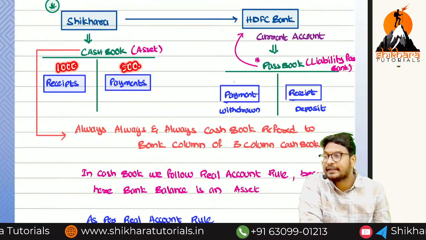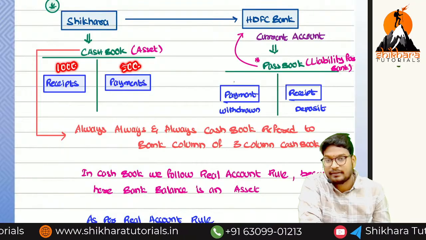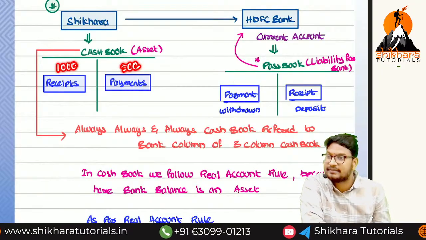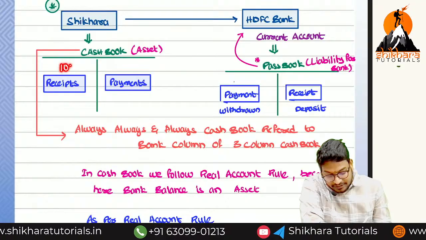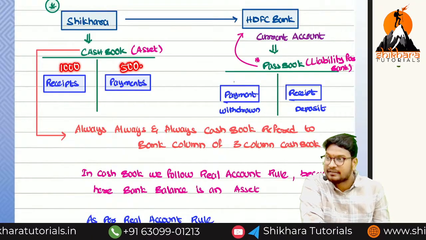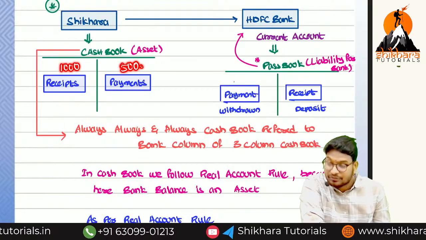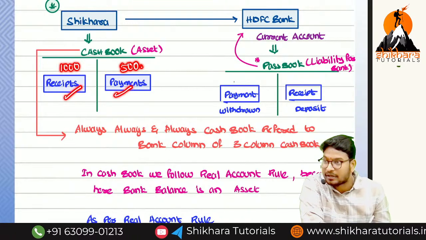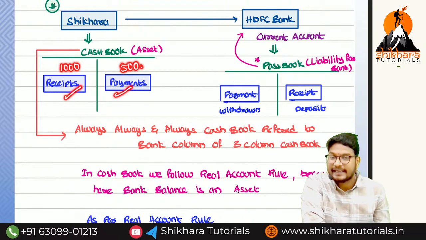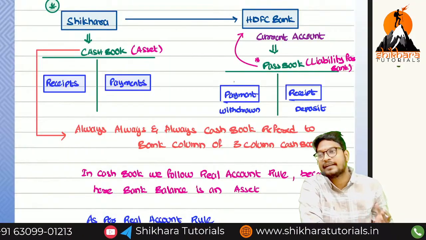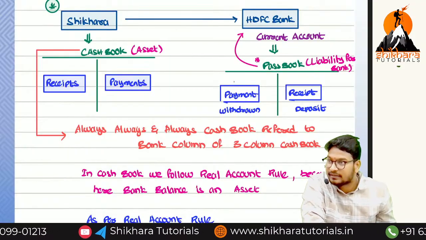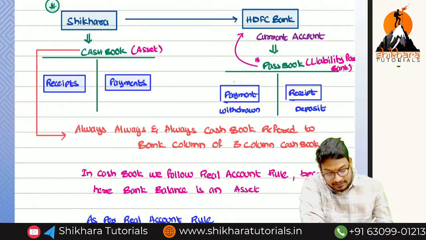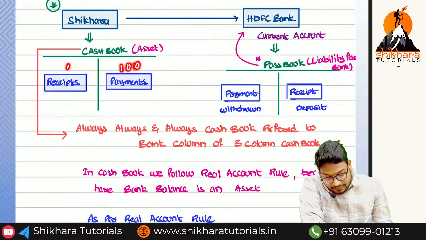Debit side. In a particular account, if the debit side is more, it is called a debit balance. If the credit side is more, that account is showing a credit balance. Now this account is showing a debit balance, because debit is more. This account is showing a favorable balance, because receipts are more. So can I consider the favorable balance of the cash book equal to the debit balance? Yes or no? And the unfavorable balance of the cash book is equal to the credit balance, because this situation is called what? Favorable or unfavorable?